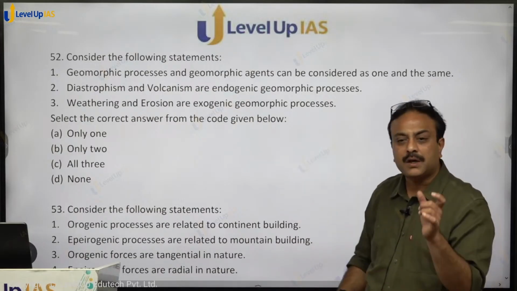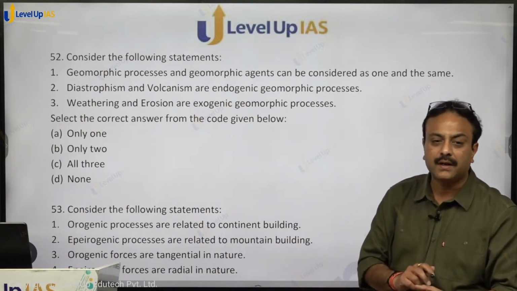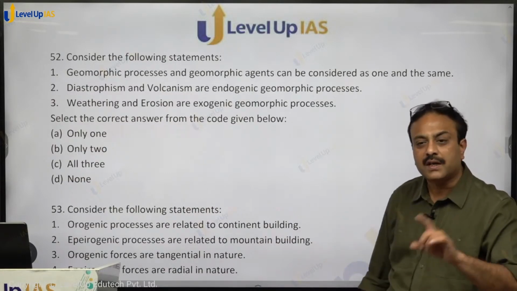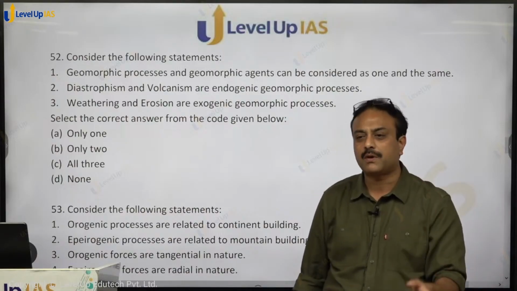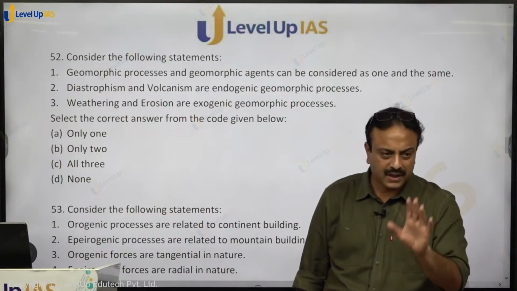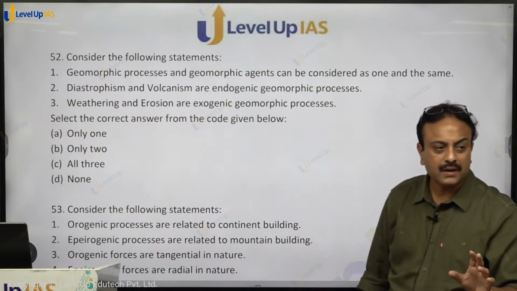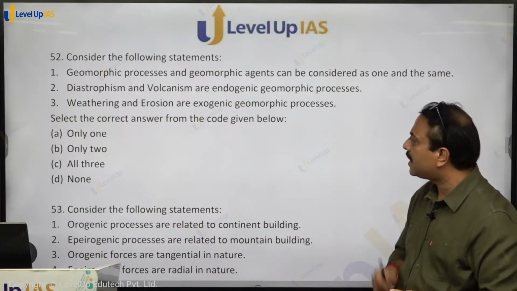If you use the term geomorphic processes or you are talking about geomorphic agents, especially for exogenic, unless and until it is mentioned separately, it will be considered as one and the same. And this direct line is written in class 11th NCERT chapter on geomorphology, where they have explained geomorphic processes. Are you getting that? So it can be considered as one and the same, 100% correct statement.